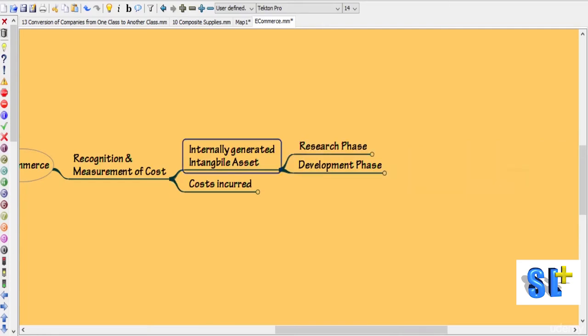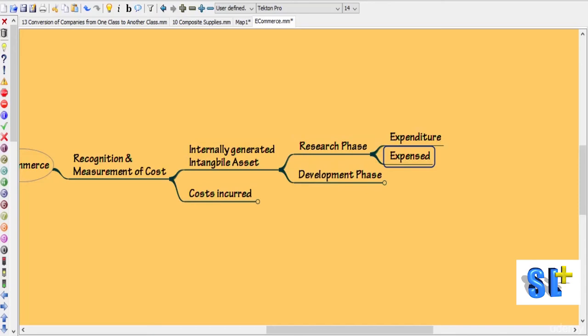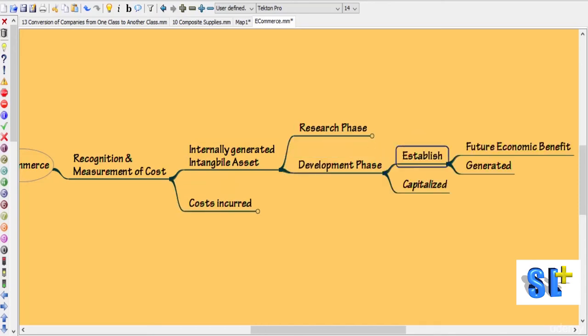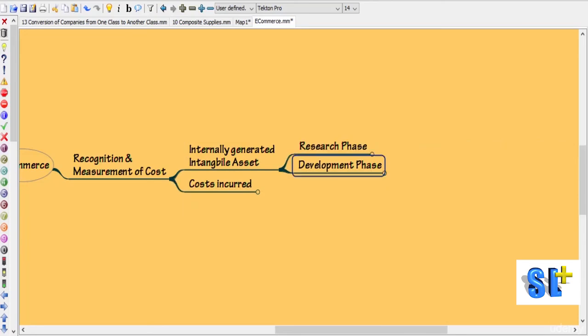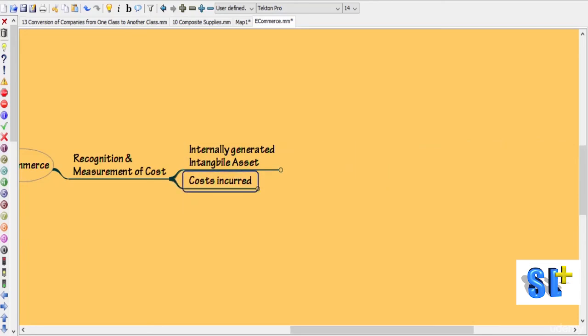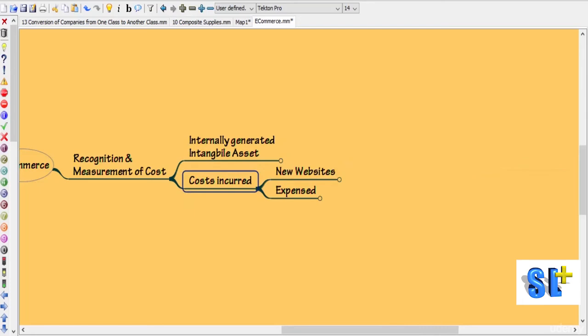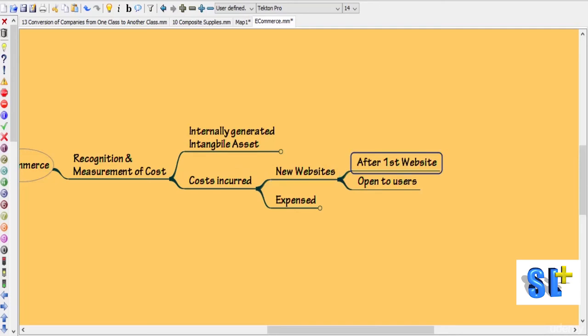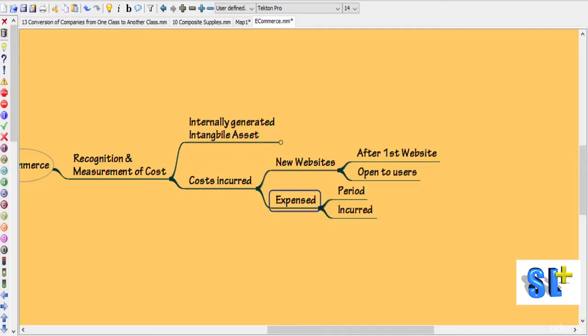So if any expenditure is incurred on a website during the research phase, it should be expensed. It means it should be taken to P&L, and during the development phase it can be capitalized. It means it can be taken to the balance sheet. Then the costs incurred in developing new websites after the first website has become open to the users should be expensed during the period in which they are incurred.